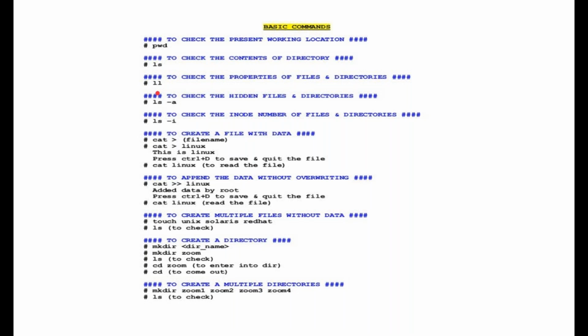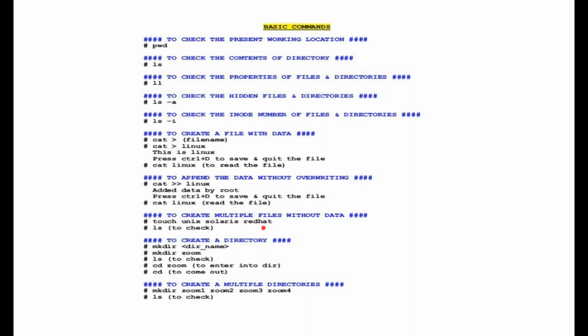pwd for your working directory, listing. Similarly, I have already told you to check the properties of the files. You can use ll. The ll command is also used for properties of files and directories. ls is also used to check the content of the directory. ls -a is used for hidden files. ls -i for checking the inode numbers. If you want to check the inode of each file or each directory, then ls -i.